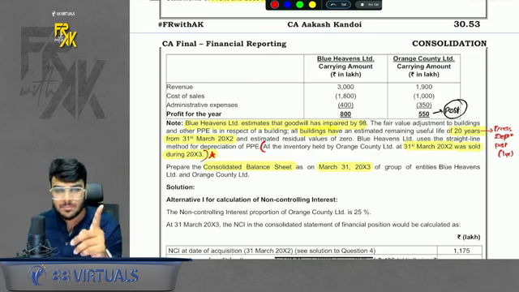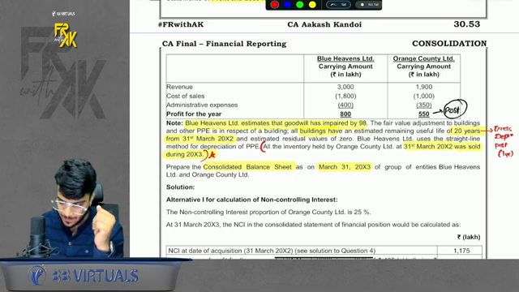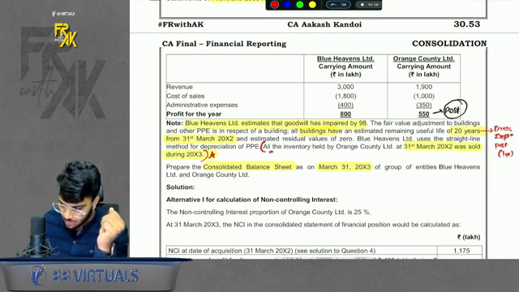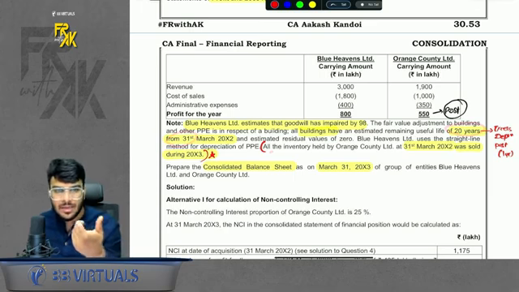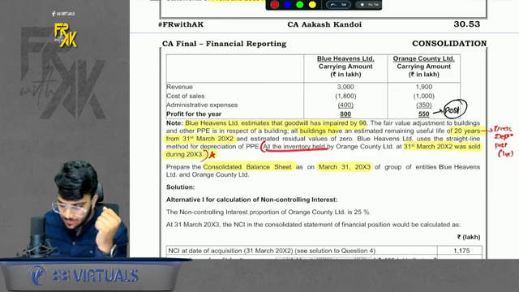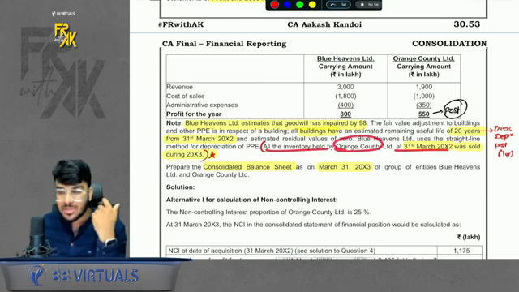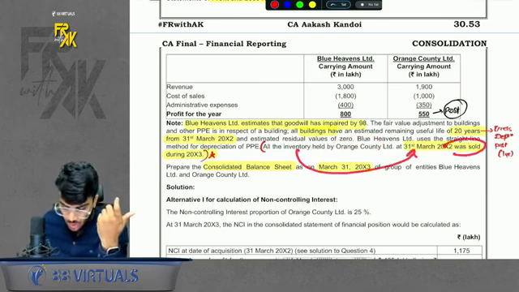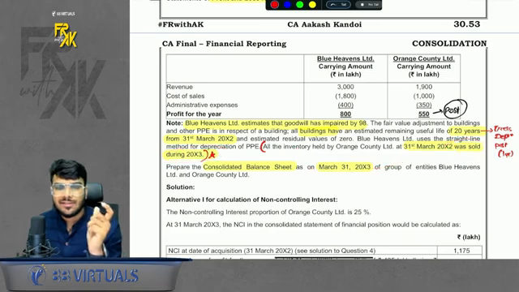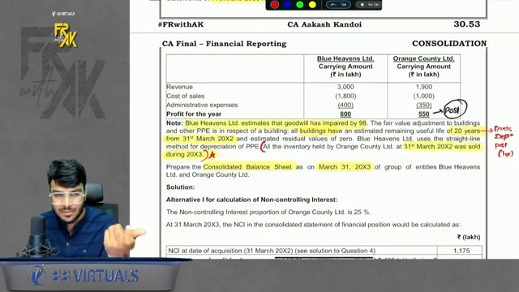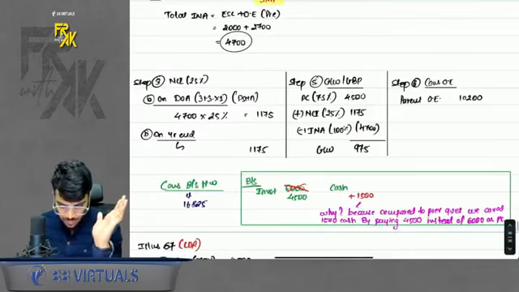Here there is 1 year in post now because we have moved 1 year ahead. Apart from this, because the life is given of inventories, you can directly calculate the excess type. Also, all the inventory held by Orange on 31st March 12, that is the inventory on date of acquisition, was sold. If inventory was sold, whatever you do in pre, you have to reverse in post. Okay, so how will you solve the 67?